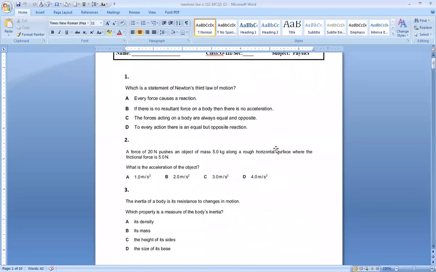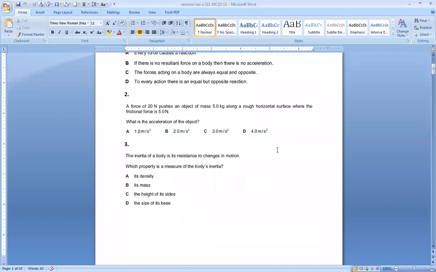Next question. Second says a force of 20 Newton pushes an object of 5 kg along a rough horizontal surface where the friction force is 5 Newton. So forward force is 20 Newton, backward force is 5 Newton. So their resultant will be 20 minus 5, 15 Newton.